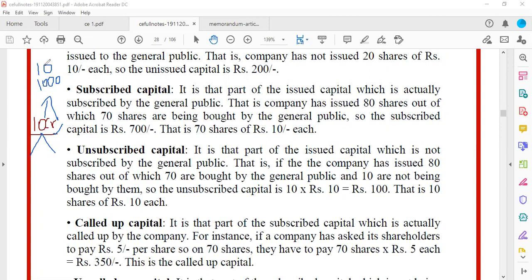10 crores. So I'm going to issue 1 lakh shares of 1000 rupees each. Now, out of 1 lakh shares, let's say 5 of you have bought 100 shares each. So how many shares have gone? 500 shares are sold.